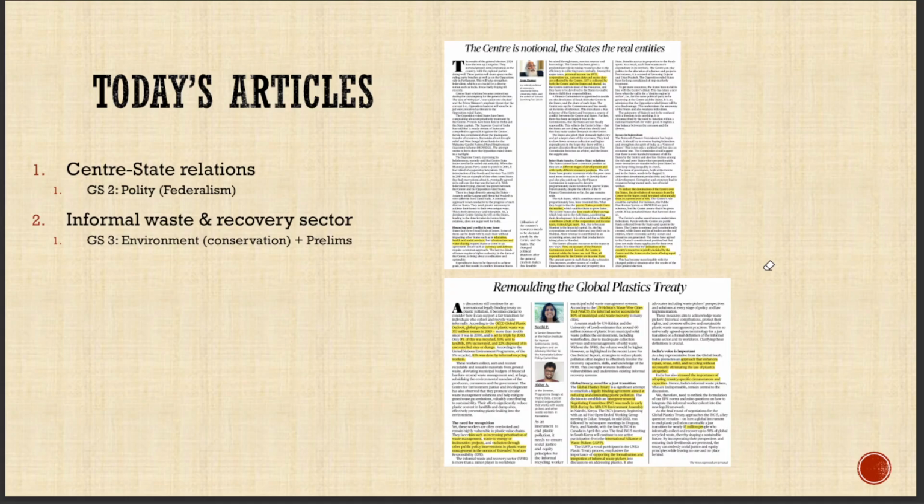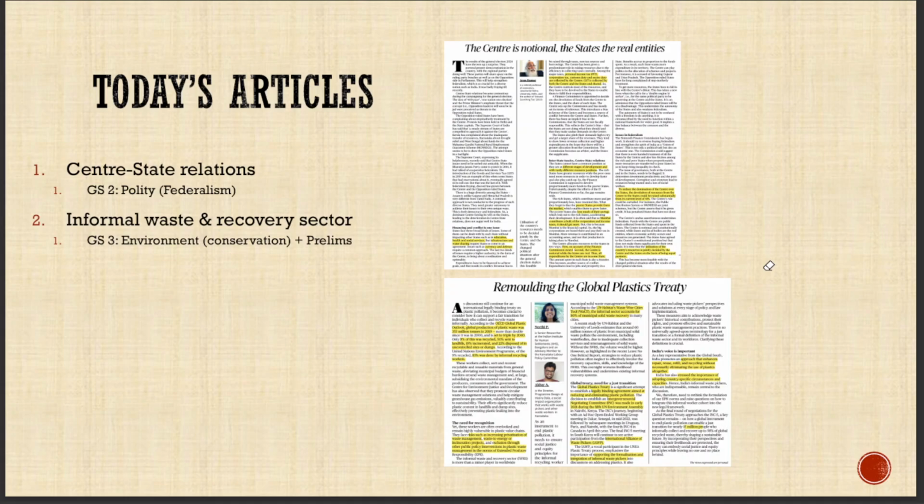The first one is on the center state relations. To be more specific, the article is on the issue of financial devolution from central to state governments, which leads to multiple issues. That article will be discussed because it is relevant for us from the perspective of polity in GS2 paper of the mains.